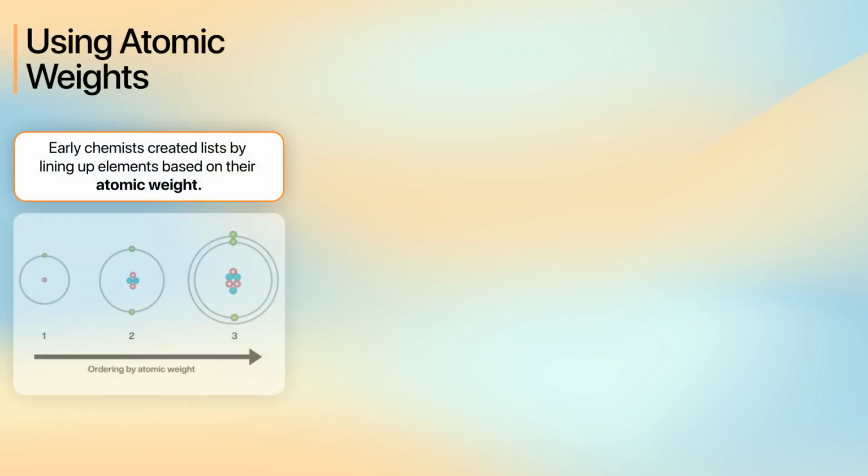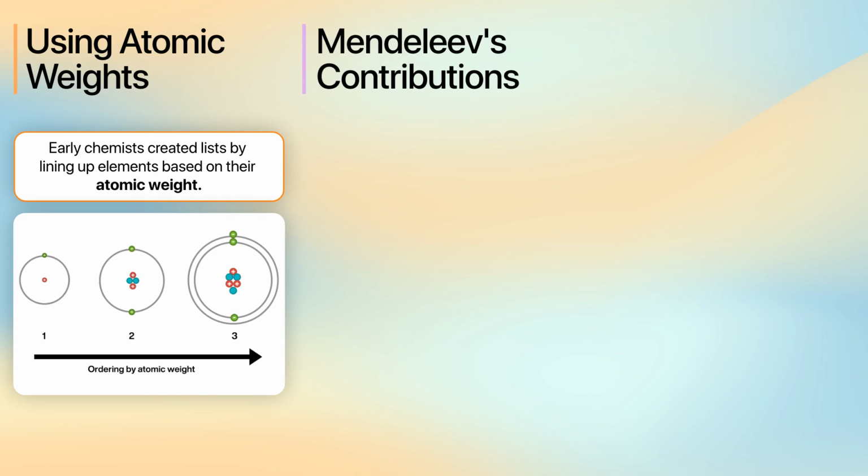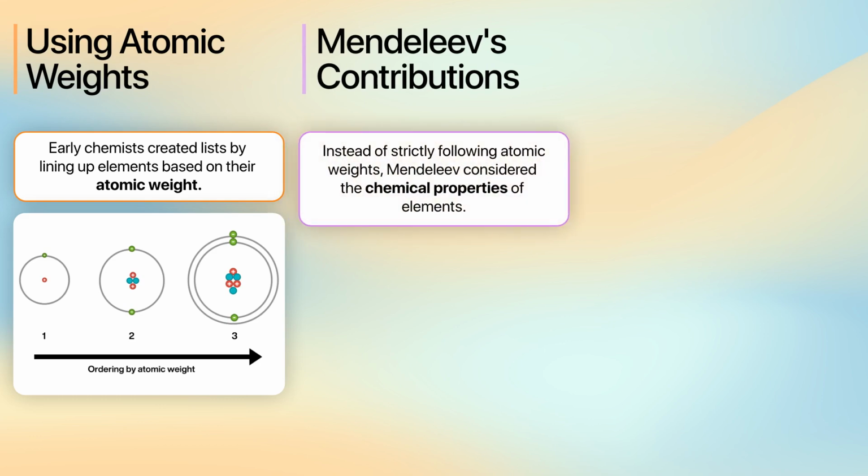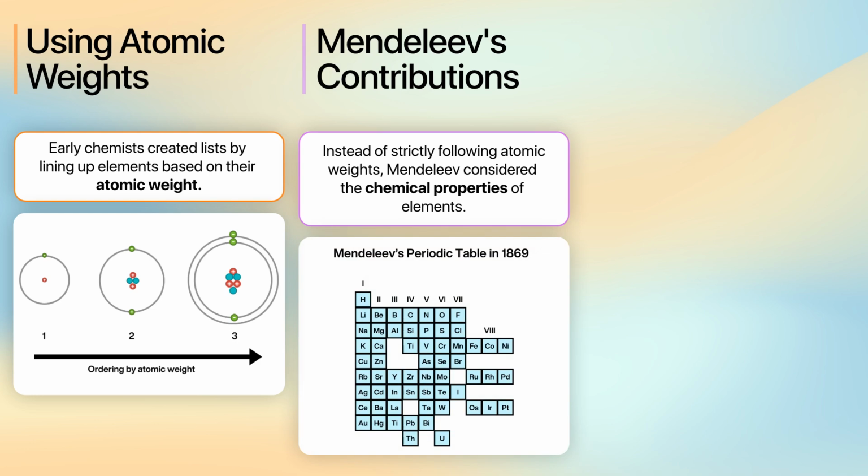Great work! That's everything for today. In today's lesson, we learned how early scientists arranged elements by their weights, which led to incomplete and inconsistent groupings. The major breakthrough came with Dmitri Mendeleev, who organized elements based on their chemical properties rather than just atomic weights. Mendeleev's table included gaps for undiscovered elements, and his predictions for these elements' properties were remarkably accurate.